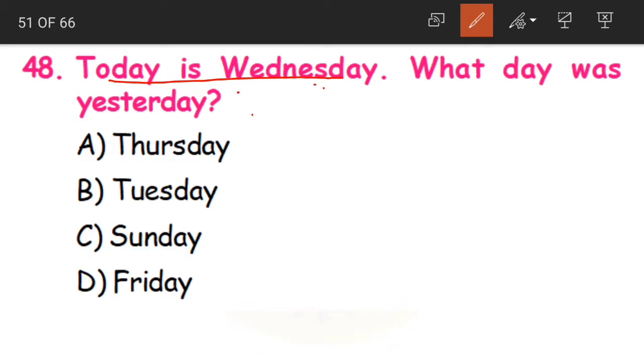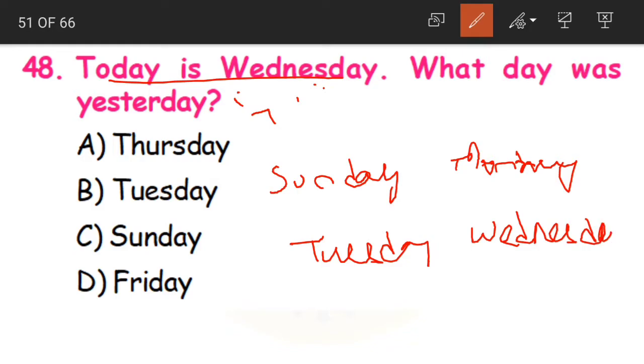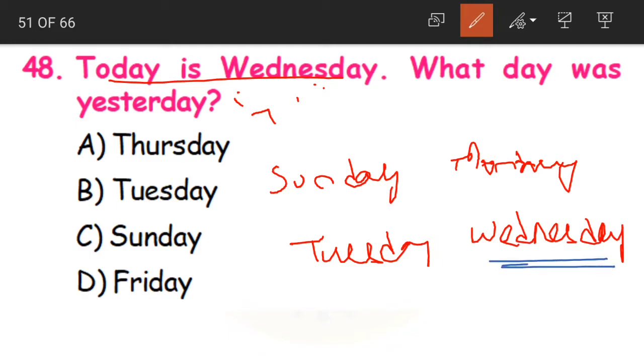Do you know the days of the week? In a week we have 7 days. If we start from Sunday, we have Sunday, Monday, Tuesday, Wednesday. After Wednesday we have Thursday, Friday and Saturday. What are they saying now? Today we are here. Today is Wednesday. What day was yesterday?